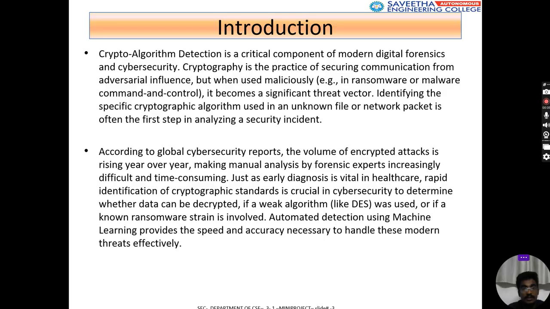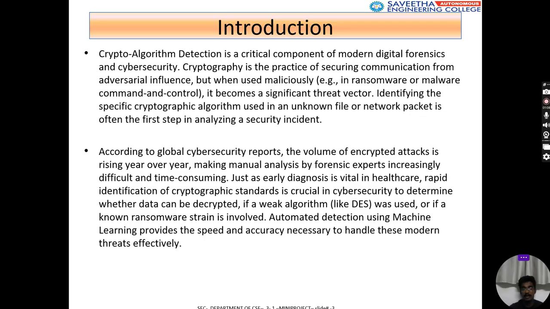So, what is this cryptic algorithm? In today's digital world, cybersecurity and digital forensics play a crucial role. During investigation, professionals often come across unknown strings of data. For example, is this data encrypted, or is this data hashed? Or is this normal encoded or plain text? Manually identifying this cryptographic algorithm requires a lot of expert knowledge and takes a lot of time.